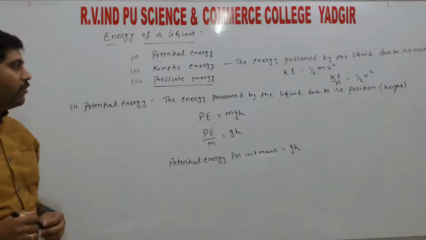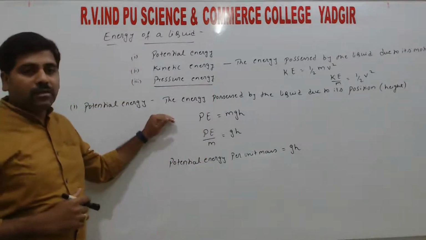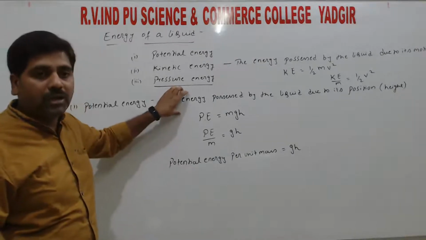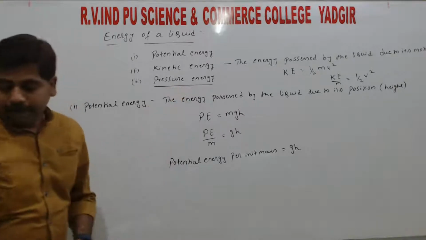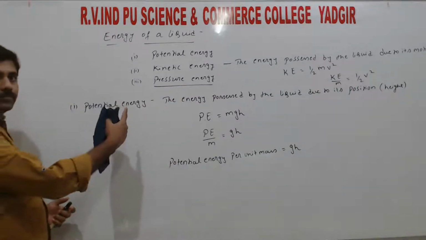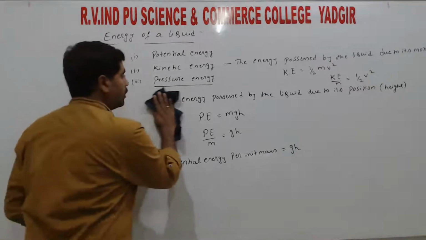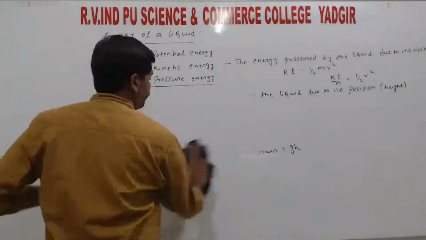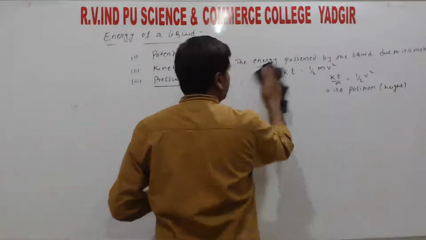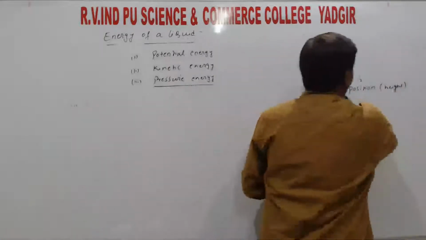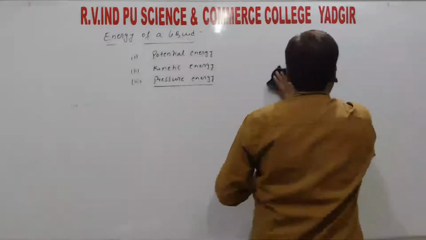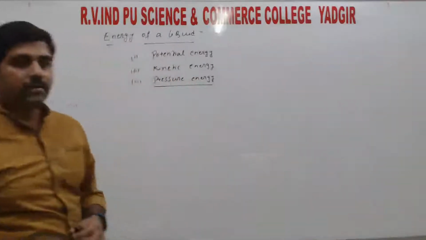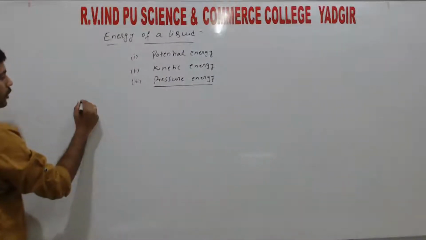Again from the definition, the energy possessed by the liquid due to its pressure, we call that the pressure energy. So the last one is pressure energy.